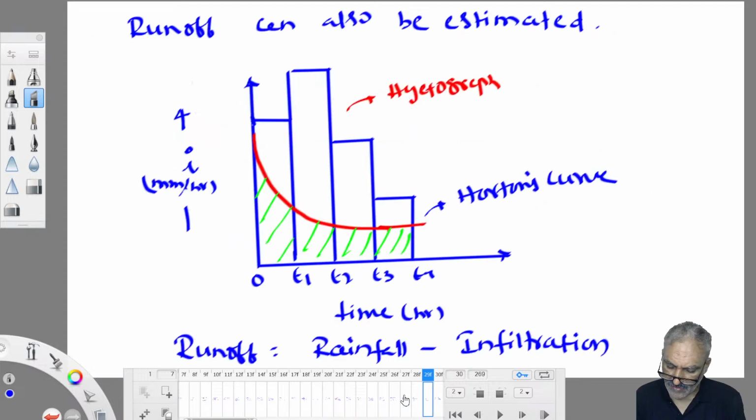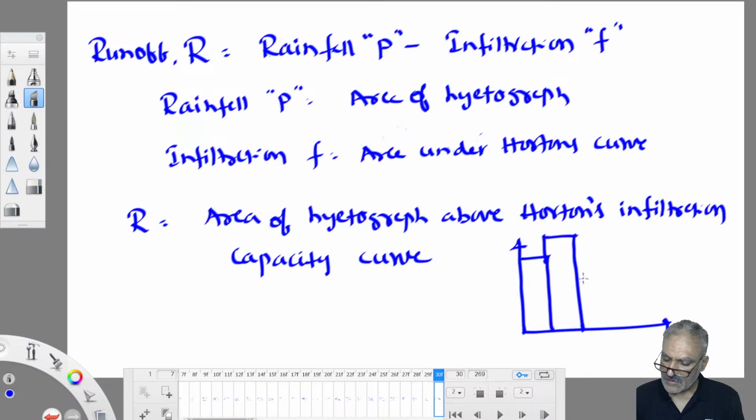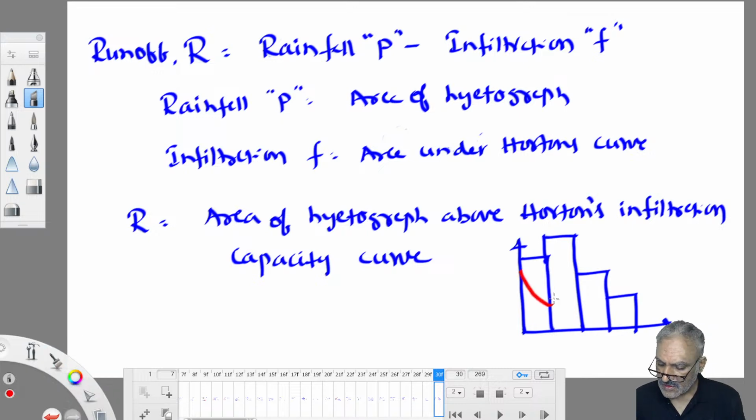So where is the area above Horton's curve? This is the portion I am talking about. We superimposed Horton's curve over the rainfall hydrograph, and this is your Horton's curve. This red hatched portion is called the runoff component.